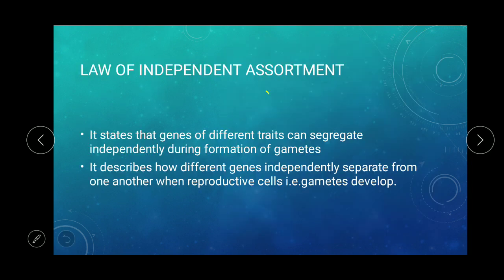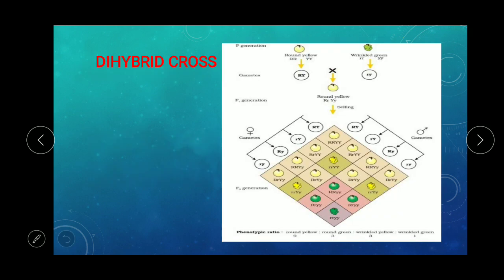So the law of independent assortment is derived from the dihybrid cross. It states that genes of different traits can segregate independently during formation of gametes. Here we have considered two characters, round yellow and wrinkled green, that is the seed shape and seed color. So the transmission of one character trait, for example round or wrinkled, is independent of the transmission of yellow or green.